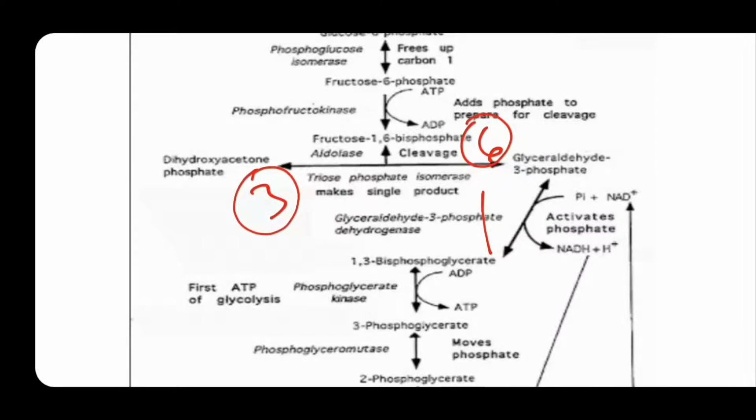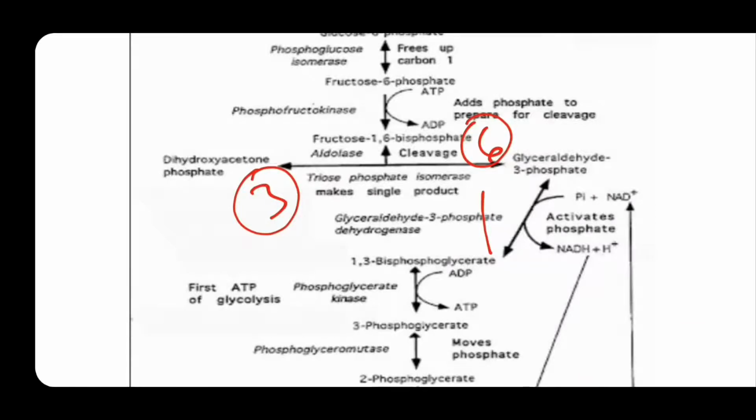Up to here is the energy investment phase, where ATP is utilized. DHAP, glyceraldehyde 3-phosphate and fructose 1,6-bisphosphate come under the splitting phase. Phosphotriose isomerase enzyme is required here, and aldolase is also required.